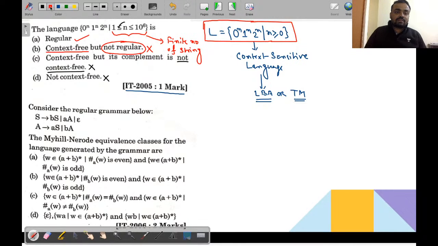So what will be the right answer? The right answer will become,